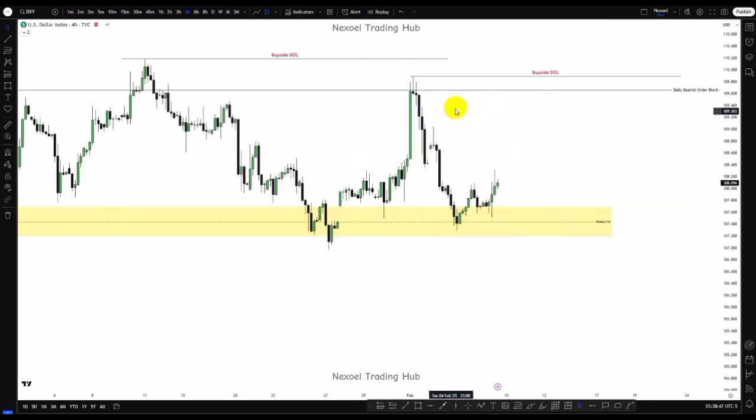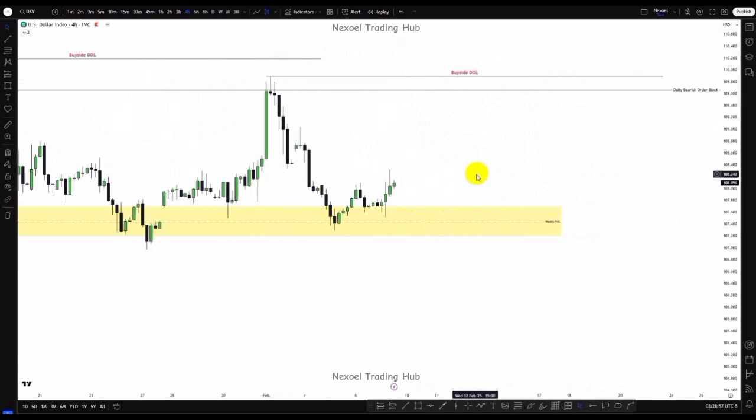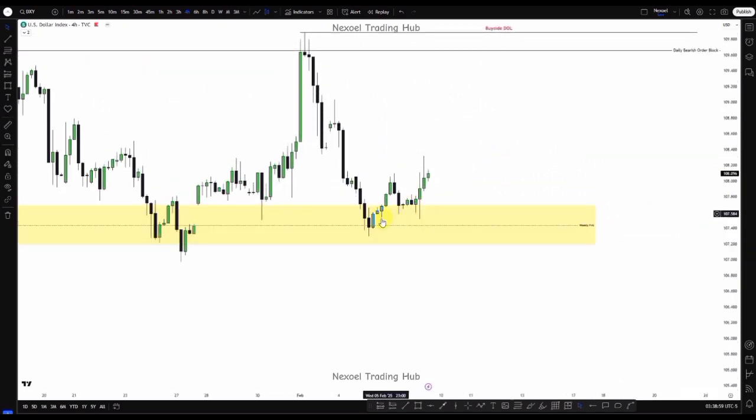Now price reacted again back at the daily bearish order block and sponsored bearish movement to the downside, price returning back into the weekly fair value gap, and we can see how price is respecting the mean threshold. Now we have this bullish push of price, returning and respecting this 4-hour bullish order block, and we can see bullish push again to the upside.